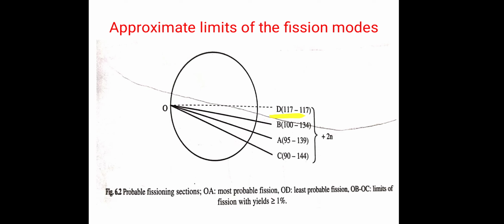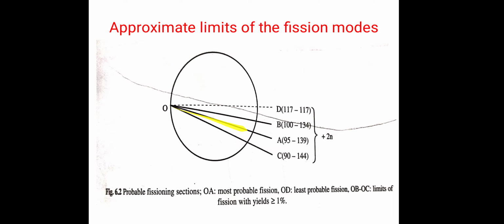So one part represents an element having mass number 117 and the other part represents an element having the same mass number 117, because it divides into equal parts. Now when we consider line OB, this part which is smaller represents an element having mass number 100, while this part is greater and shows an element having mass number 134.